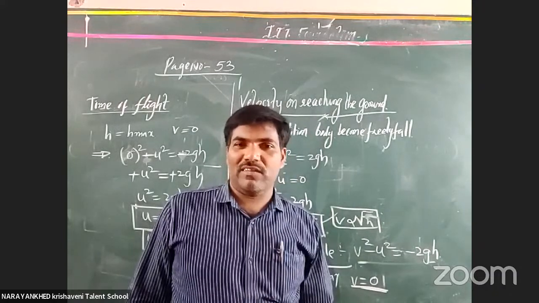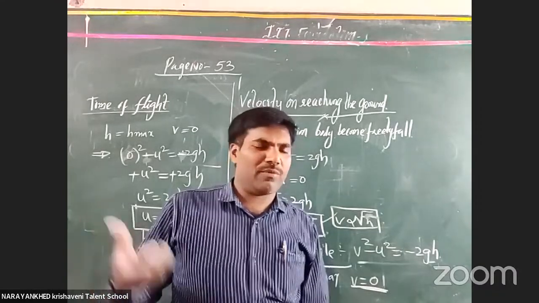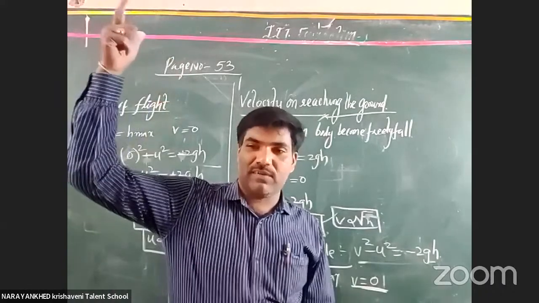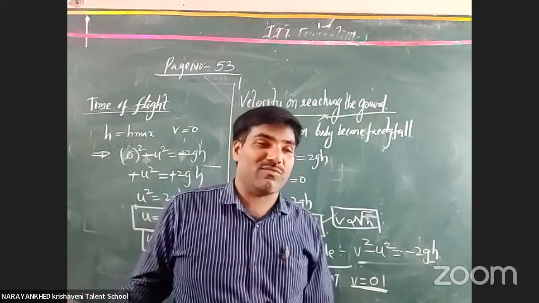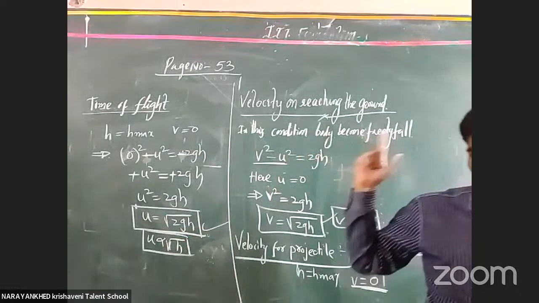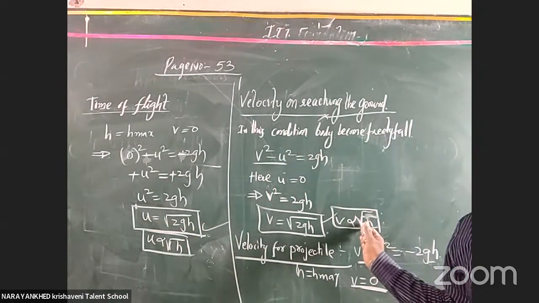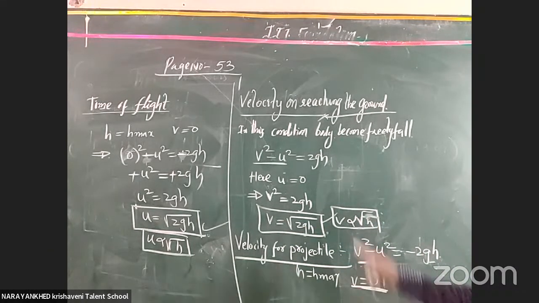Suppose you take a brick. It will not be broken when it falls from 1 meter, but when it is taken to 7 or 8 meters high, it will break and become pieces. Why? Because the velocity is more. When the height is more, velocity is also more. These are very important concepts, please note them down. U is directly proportional to under root h, and v is also directly proportional to under root h. Please note down these two.